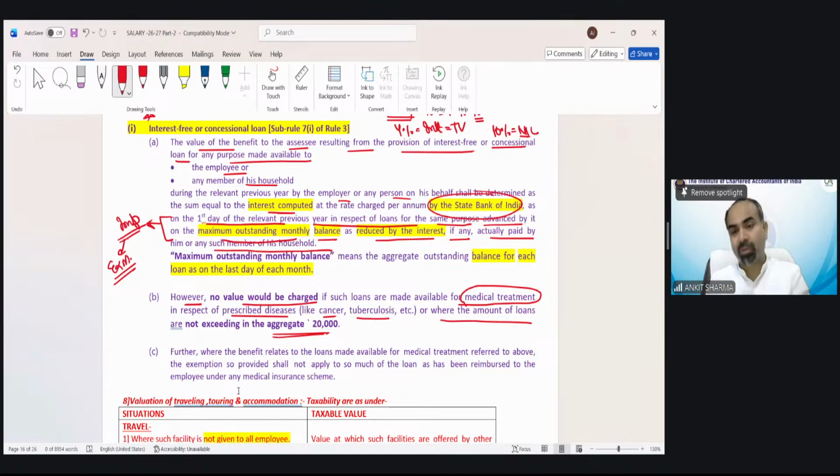Other than medical purpose, if the loan is up to 20,000, the income tax says 20,000 is a very small value. So if the loan value is up to 20,000, whether for any purpose, nothing is going to be taxed. So there are two exemptions. First one, if loan is for medical purpose, no limit. Kitna bhi, no taxability. Other than medical, up to 20,000 rupees, if loan for any purpose, no taxability. Understood?